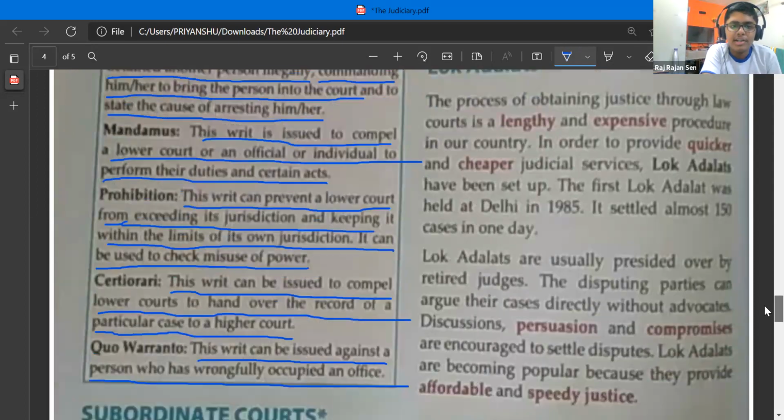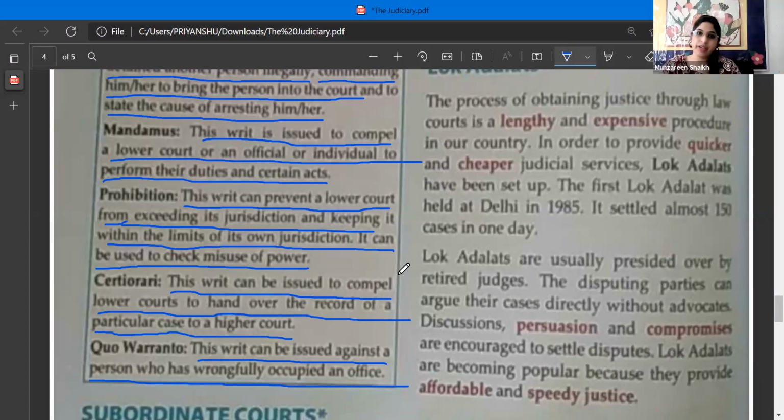Prohibition is a writ that is issued so that the higher courts can prevent the lower courts from misusing their powers and exceeding their limits. Very good. I asked you to explain this because you had a question related to this. Okay. Next writ. Priyanshu, explain.